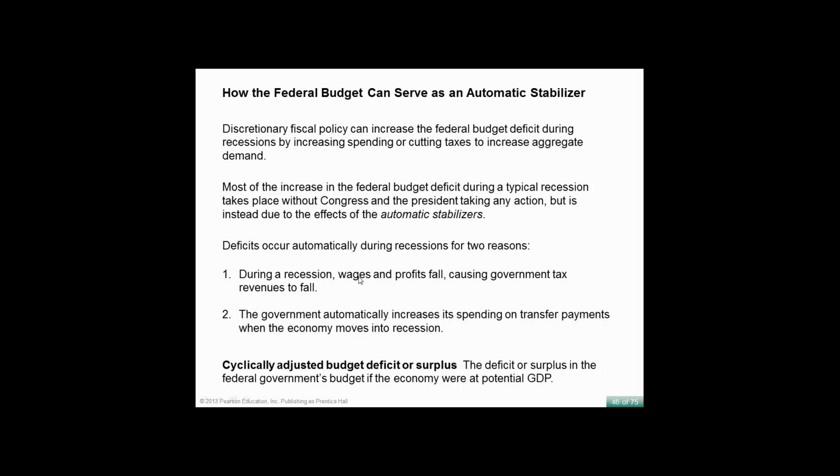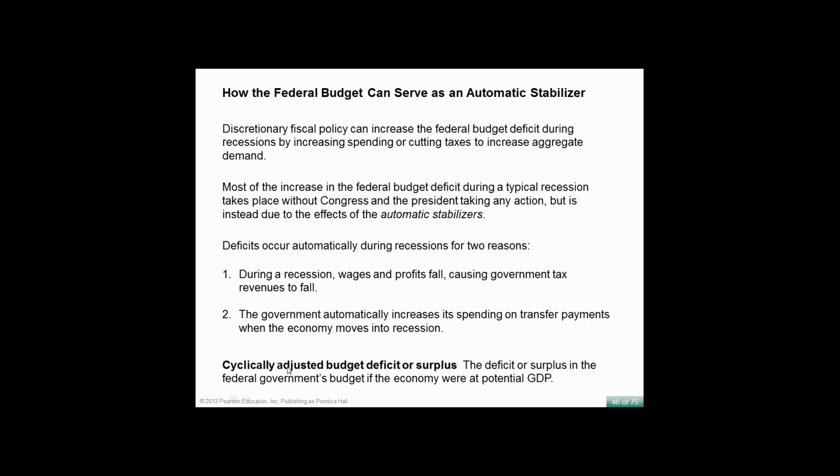During a recession, wages and profits fall, causing government tax revenue to fall. Because again, we have a progressive tax, which means as you earn more, you pay more as a percentage. So if you're earning less, they're raising less money in government taxes. And then the government automatically increases its spending on transfer payments because we automatically cover unemployment, so transfer payments or welfare or things like that because you lost your job would automatically kick in. So there's no vote. Congress doesn't go to vote on this.